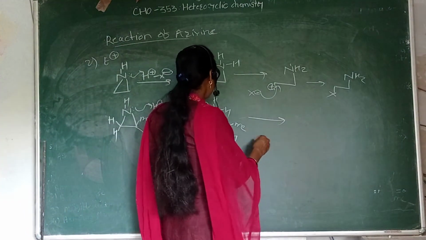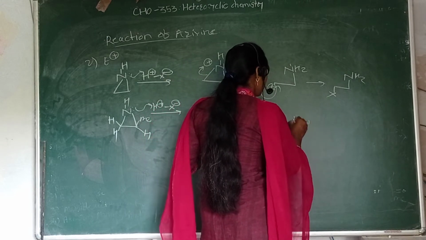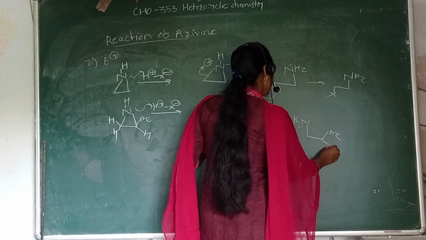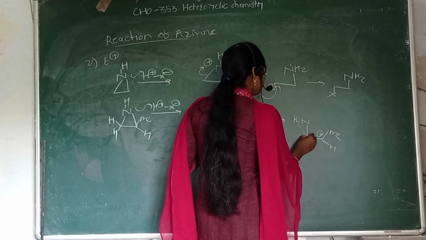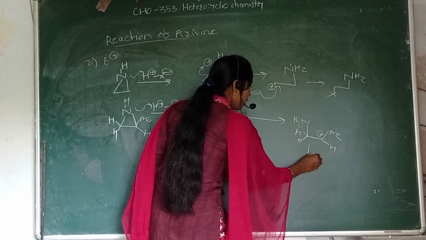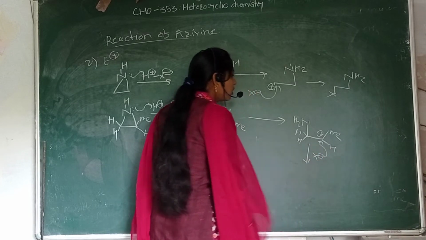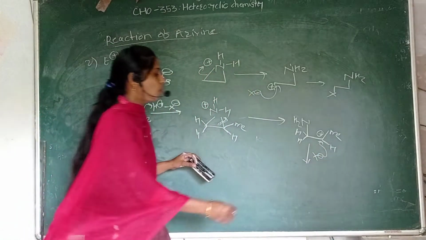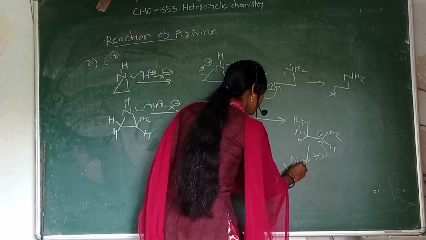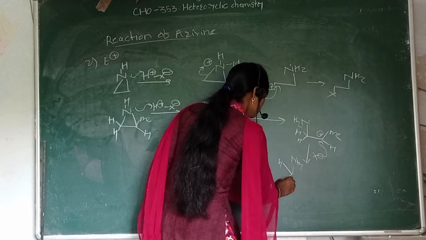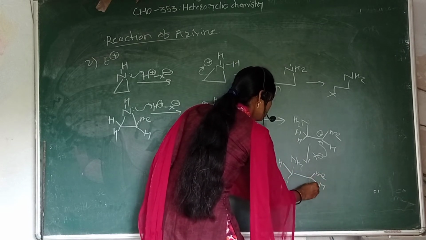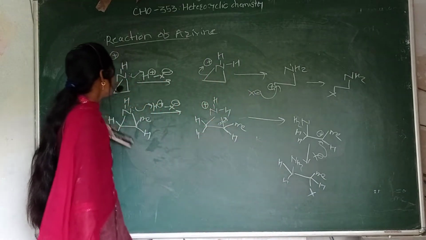Then what happens? Formation of NH2 Me. Here first of all the carbocation forms, and in the next step X minus attacks this carbocation, forming the final product, NH2 H Me and X. This is your electrophilic substitution reaction.